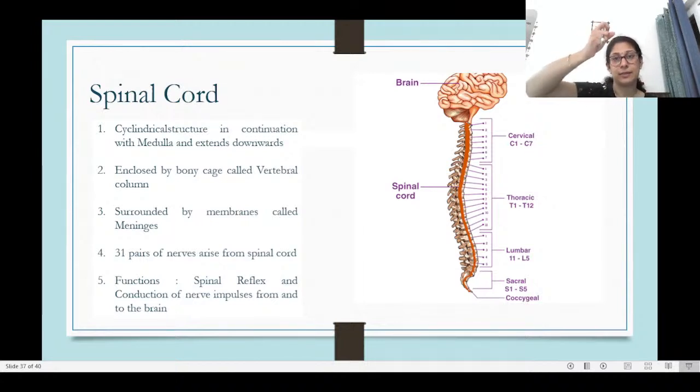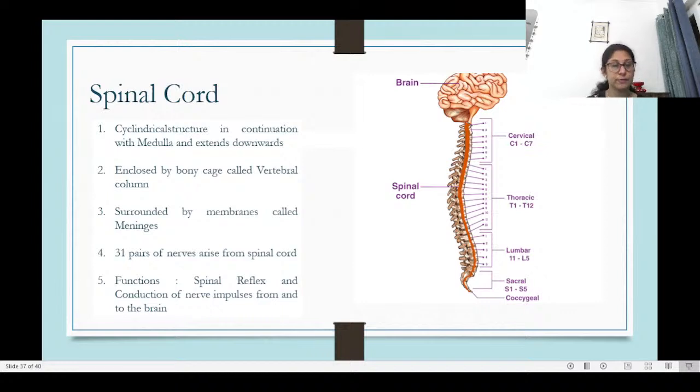The vertebral column is the bony structure which protects the nerves inside the spinal cord. The spinal cord is also surrounded by membranes known as meninges. And there are 31 pairs of nerves which arise from the spinal cord. Those are your spinal nerves.